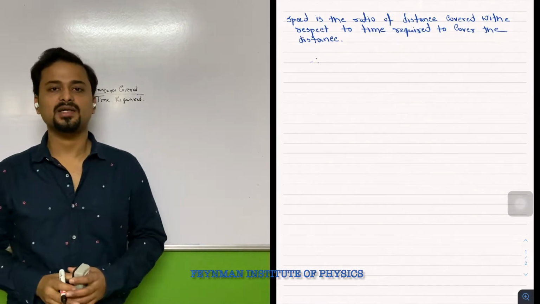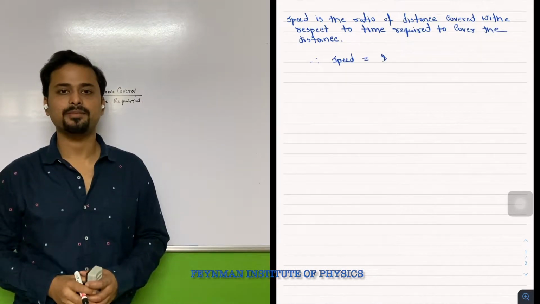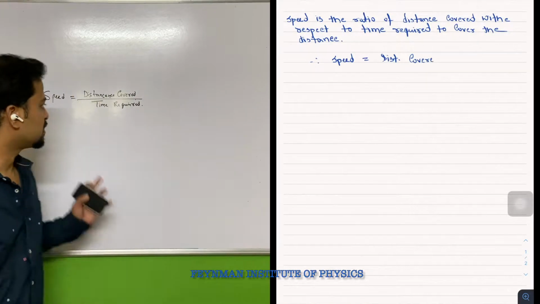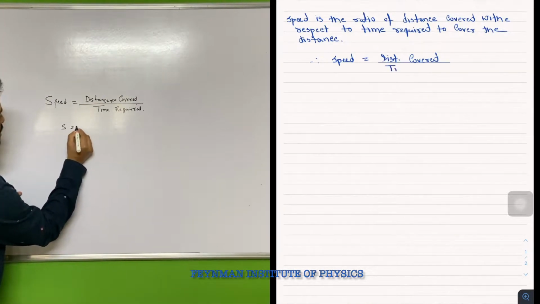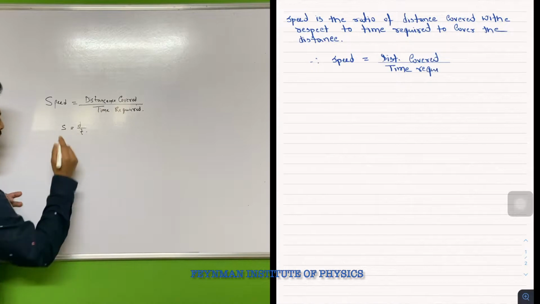That means if a car is traveling a distance d in time t, then its speed will be s is equal to distance covered divided by time.